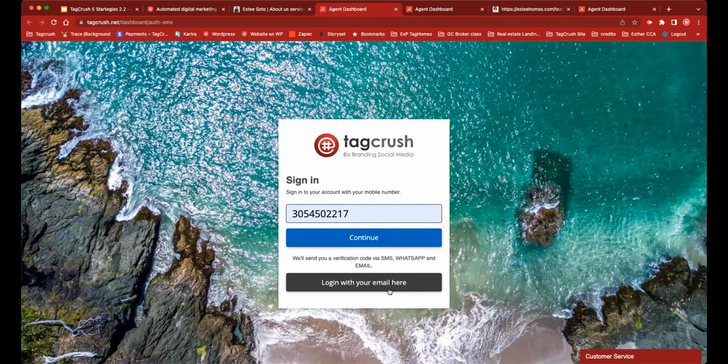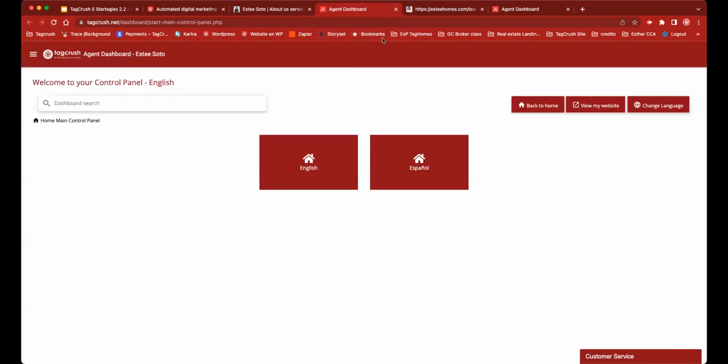If I want to, you have to ask customer service to do that setup for you. You have to open a ticket and write customer service to set up an email and password for you. The email will be the one that you used to register, and the password, you have to let customer service know what password you want to use, and then you're done. That's it. Once inside, this is what you see. Two huge buttons that say English and Spanish, and you have to choose in which one of your sites you are going to work. And yes, you hear me right. Your Tagcrush subscription gives you two websites, not one, two. One in Spanish and one in English.